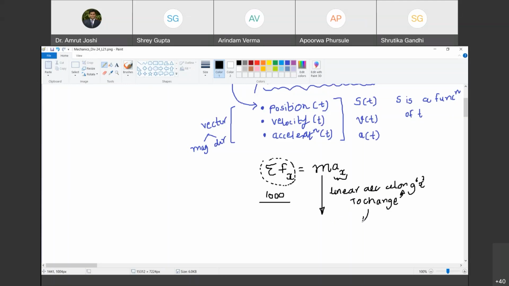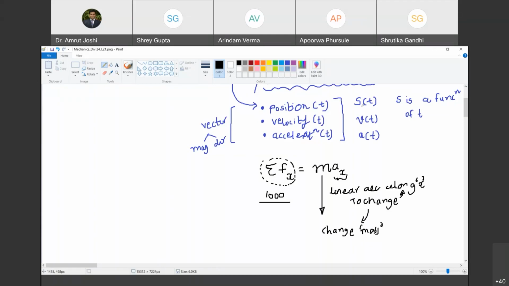I should change mass. Agreed? Yes, sir. The moment acceleration in x direction gets changed, do you agree with me that the velocity in x direction is going to get affected, and obviously the position in x direction is going to evolve as a function of time? Do you agree with me?